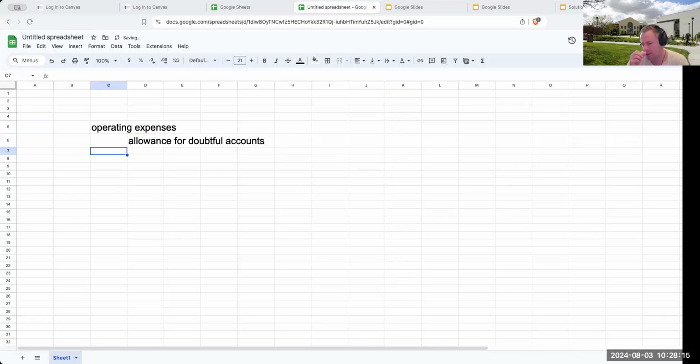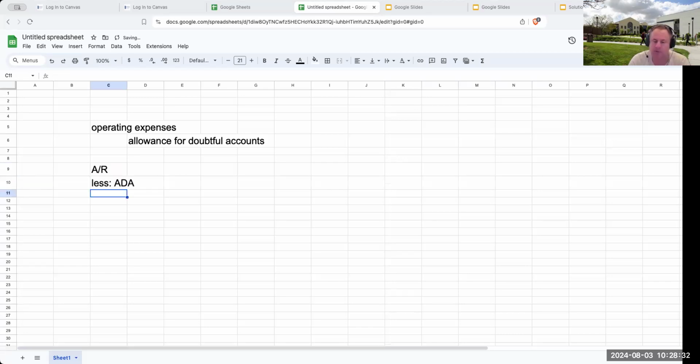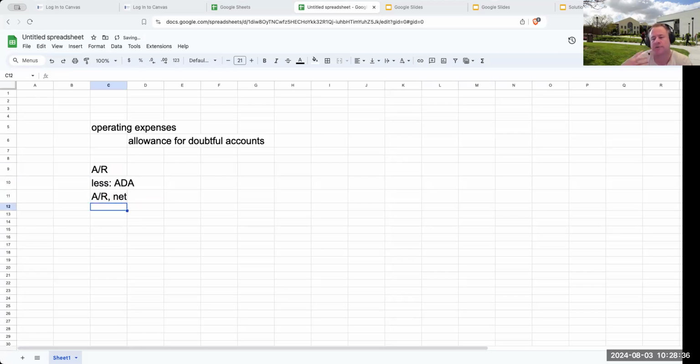Okay, but before we get there, let's talk a little bit about how accounts receivable works. Accounts receivable is a balance sheet item. When we report it, we have to show the accounts receivable less the allowance for doubtful accounts. This gives us accounts receivable net of the allowance, and this is how it has to be presented on the balance sheet, because this is what we're expecting to go through and collect.